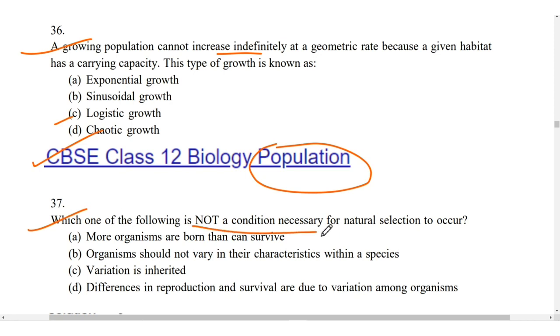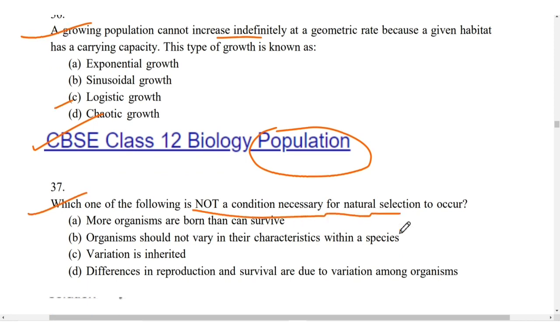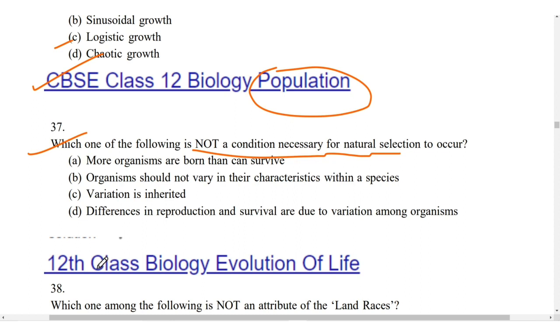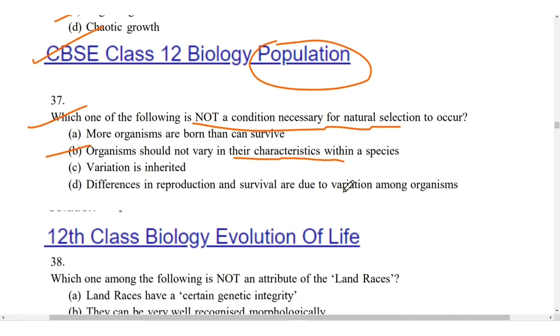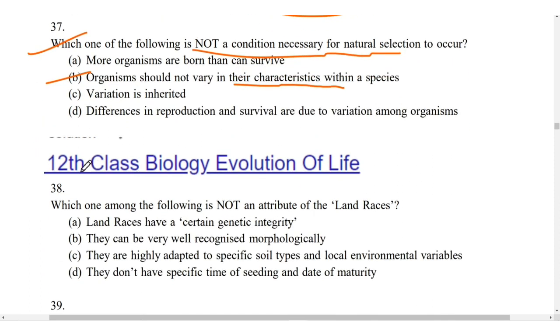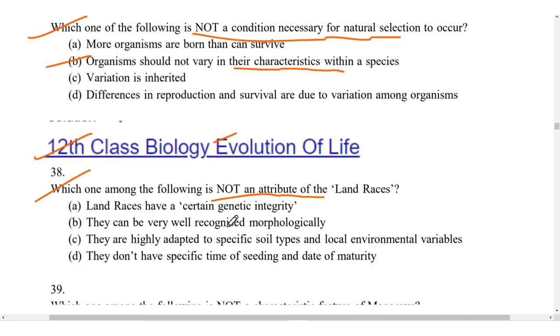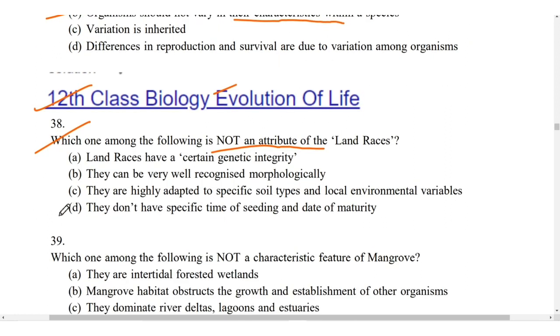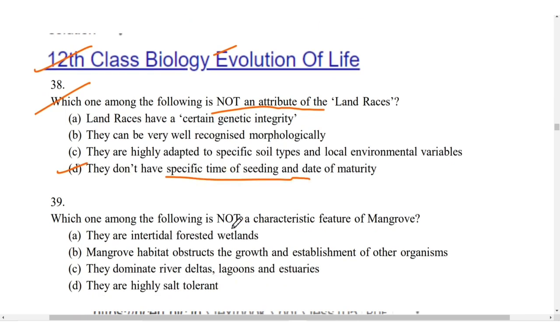Which of the following is not a condition necessary for natural selection to occur? So for 37, it is B. Organisms should not vary in their characteristics within a species. It is given in the class 12 biology chapter, which is evolution of life. Which of the following is not an attribute of the land races? For 38, it is they don't have a specific time of seeding and date of maturity.